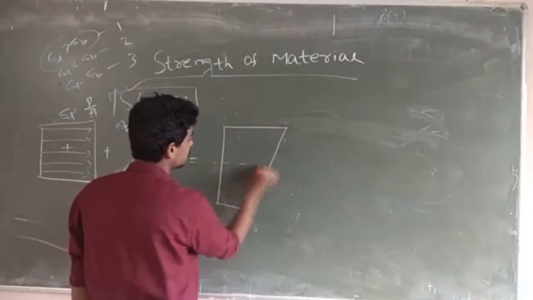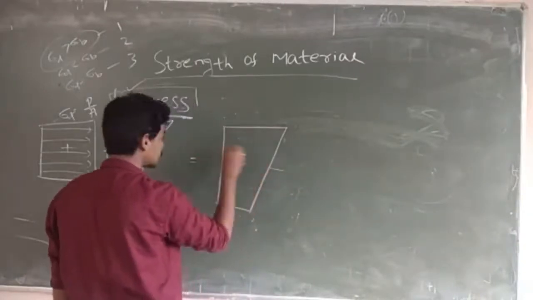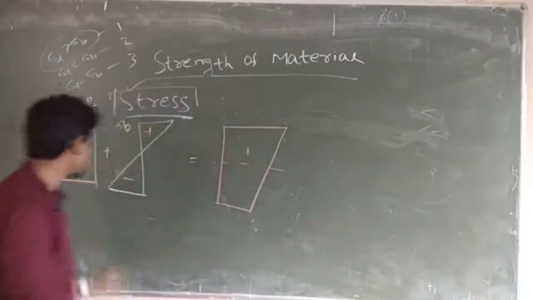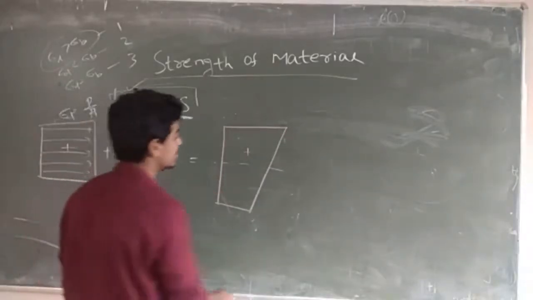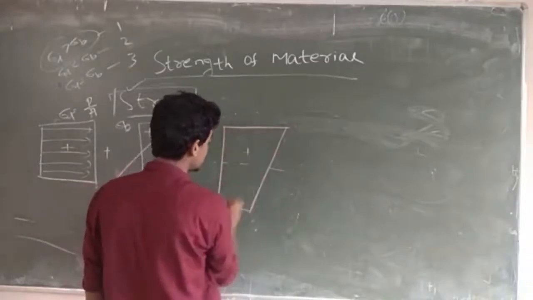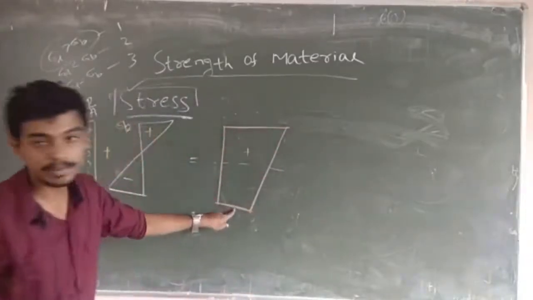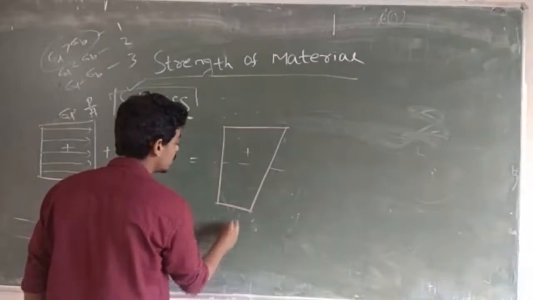Suppose this is the neutral axis, so all will be positive because sigma D is greater than sigma B. The value is maximum here at the top fiber and at the bottom fiber it is minimum. This is the first case.